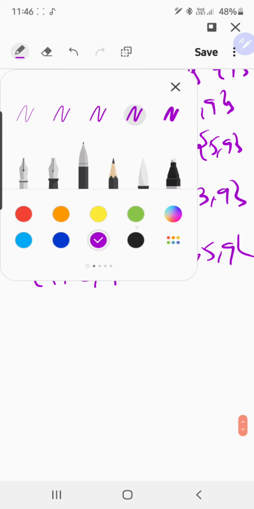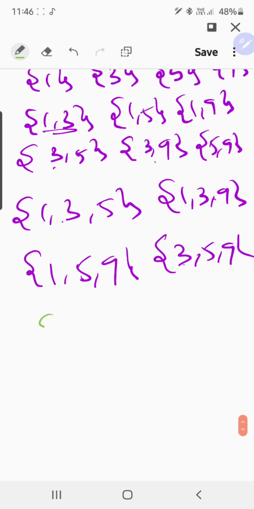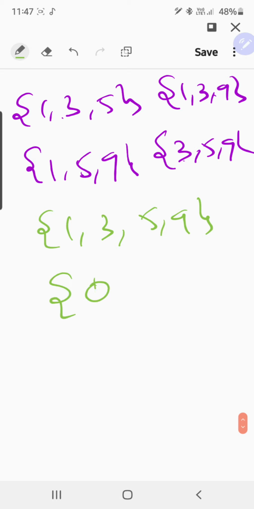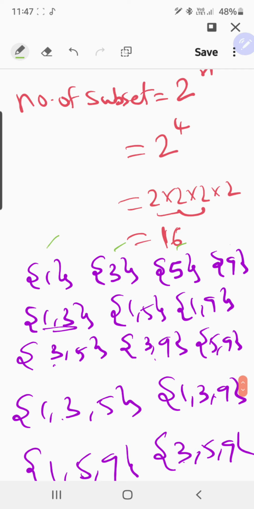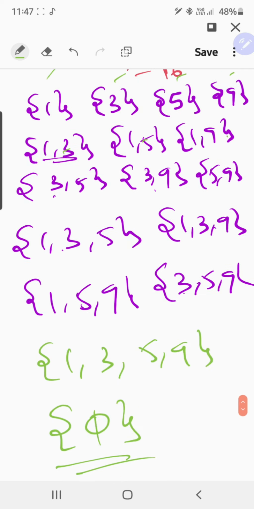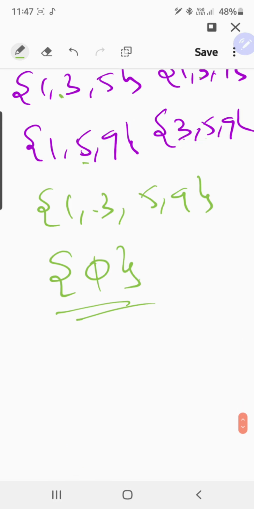Remember, this is very important. Every set is a subset of itself, so I can write 1, 3, 5, 9 as one more subset, and the null set is a subset of every set. So in total how many are here? 1, 2, 3, 4, 5, 6, 7, 8, 9, 10, 11, 12, 13, 14, 15, 16. Hope you have understood this.